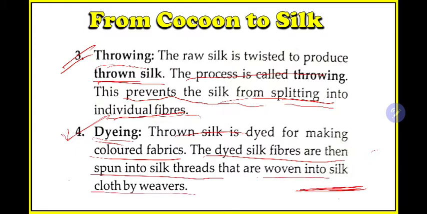So after color, there are different machines. Using these machines we will prepare different types of cloths. Yes, coloring of fiber is done, so the fiber is now ready. Now the fiber they will spin into yarn, and from this different companies or different persons will make different types of cloths.